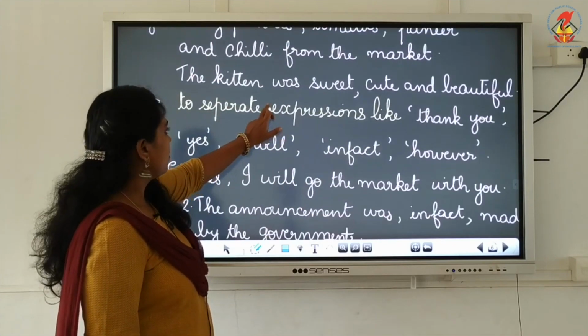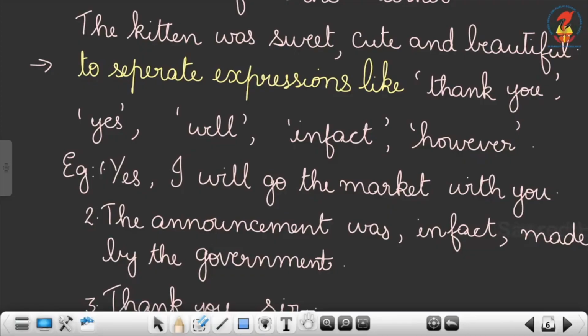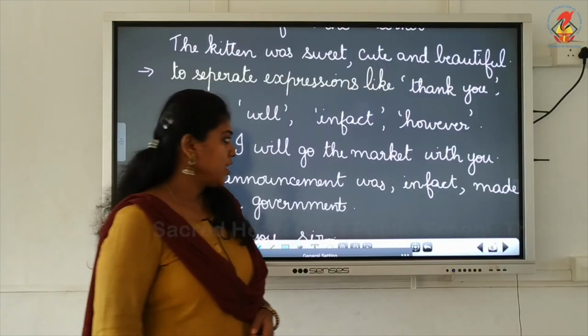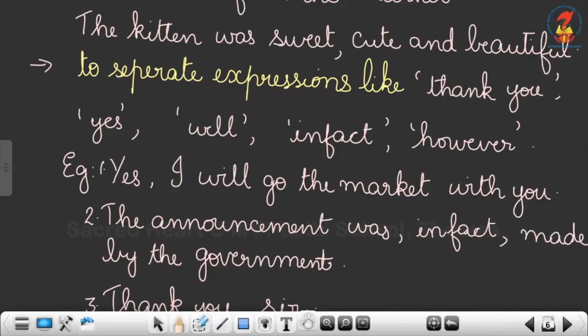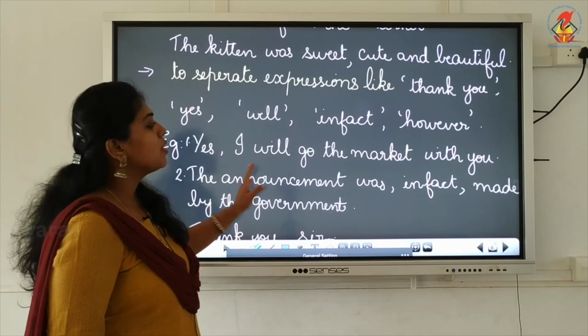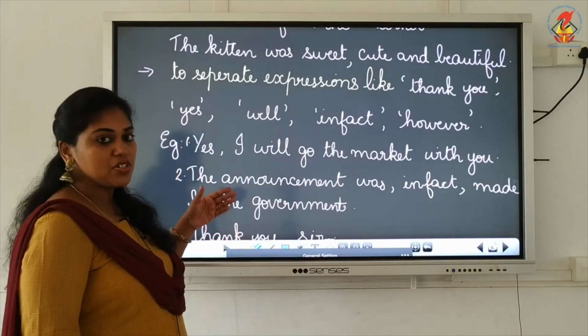Okay. Now the next one is to separate expressions like thank you, yes, well, in fact, however. Okay, when these words come in a sentence, we have to put a comma. For example, yes. After yes, you are giving a reply, right? You're giving a response. So after yes, you have to put a comma. So when you see the word yes, after that you have to put a comma. Yes, I will go to the market with you. Okay. Now the next one, that's an expression, right, children?